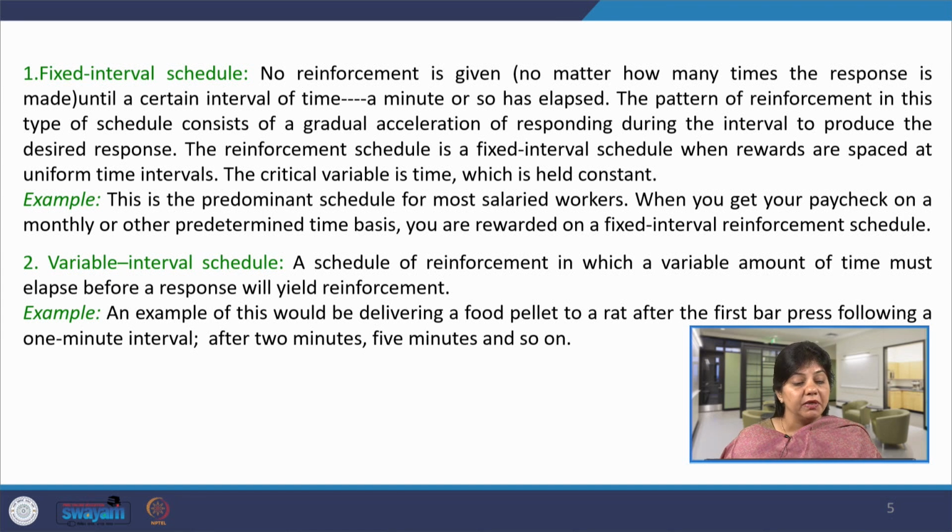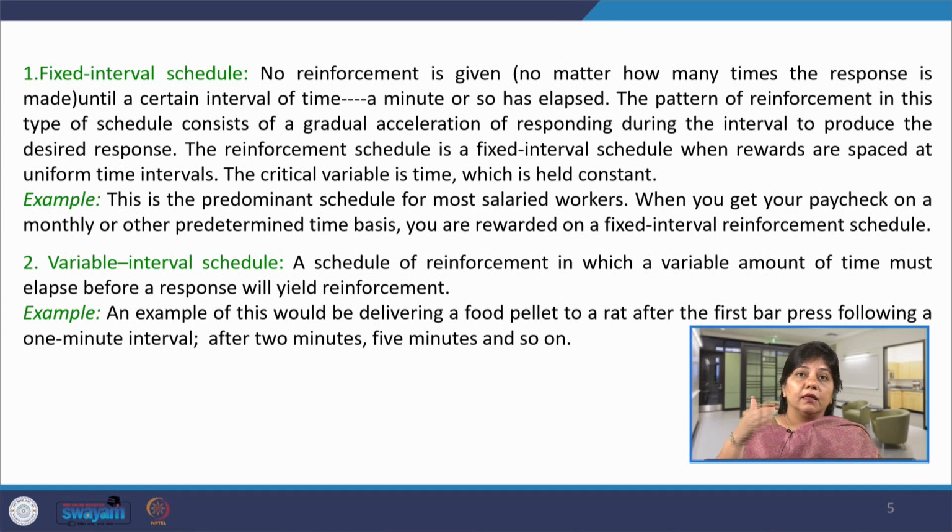The other is the variable interval schedule, a schedule of reinforcement in which a variable amount of time must elapse before a response will yield a reinforcement. For example, as I gave just now, in Pavlov's experiment, delivering a food pellet to a rat after the first bar press, following a 1 minute interval, after 2 minutes, 5 minutes and so on. So, whenever the bell has rung and the time has elapsed, maybe 1 minute or 2 minutes or maybe 5 seconds or 10 seconds and 20 seconds, only then will the food be presented to the dog.